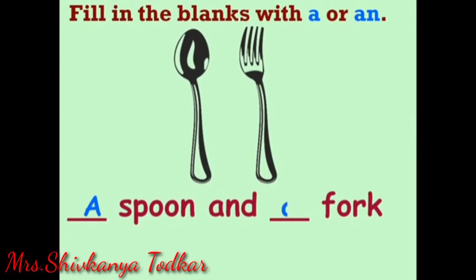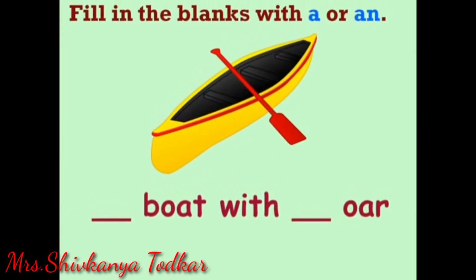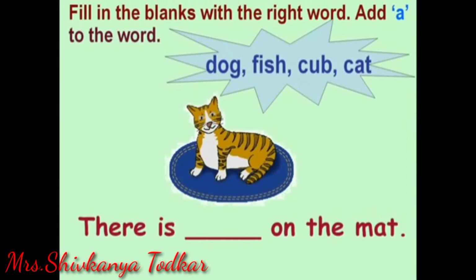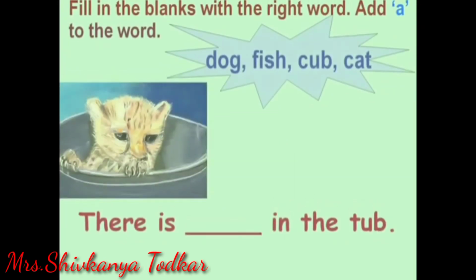Fill in the blanks with a or an. Dash dash boat with dash dash oar. Answer: a boat with an oar. There is dash dash on the log. There is a dog on the log. Fill in the blanks with the right word. Add a to the words. There is a cat on the mat.